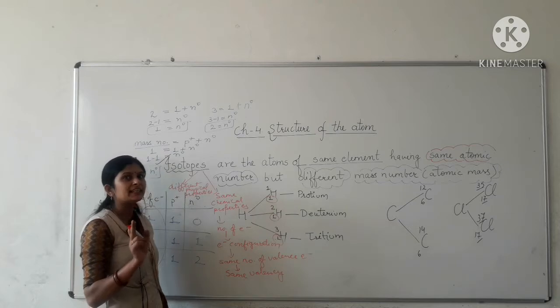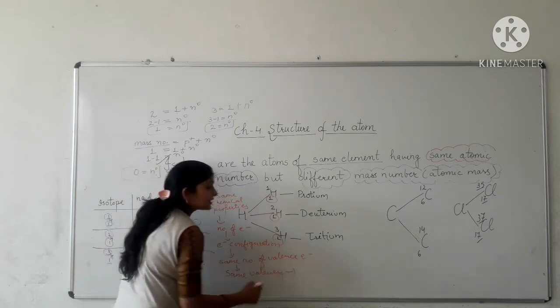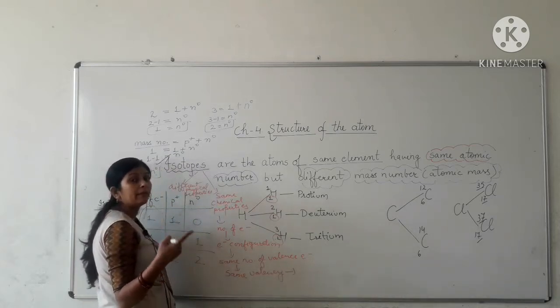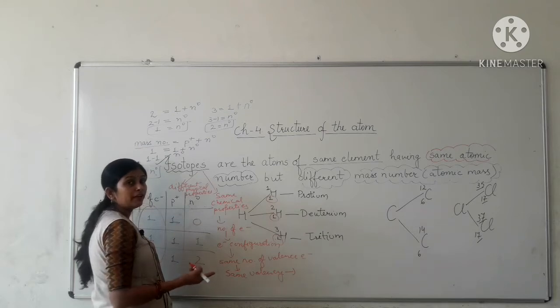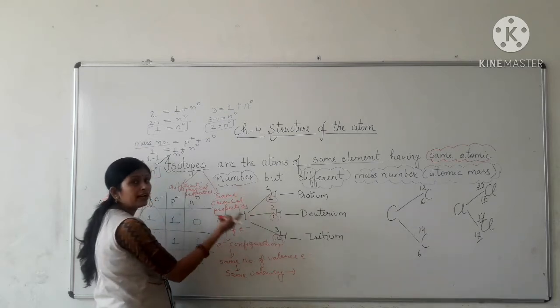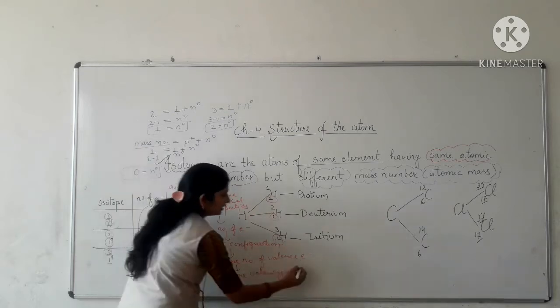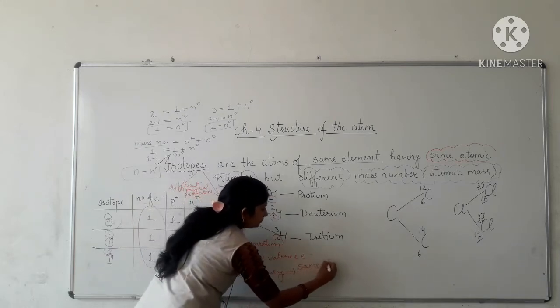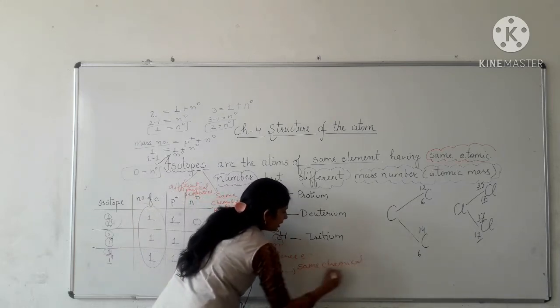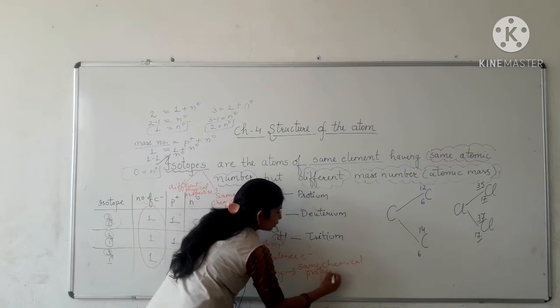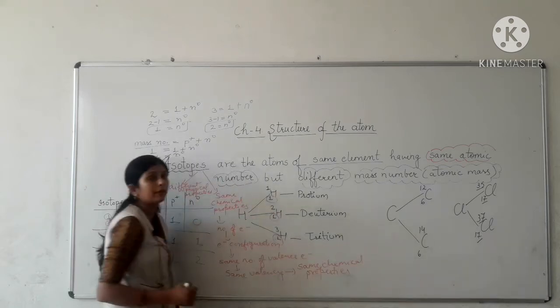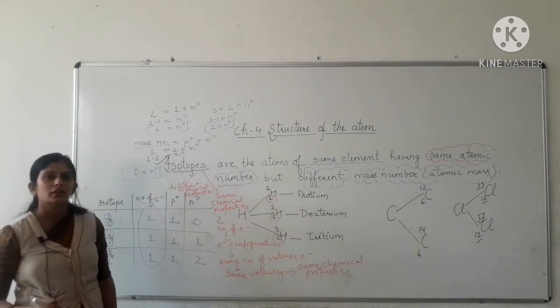And valency determines chemical properties, chemical reactions. So if isotopes of an element have the same valency, then they have the same chemical properties or show the same chemical reactions.